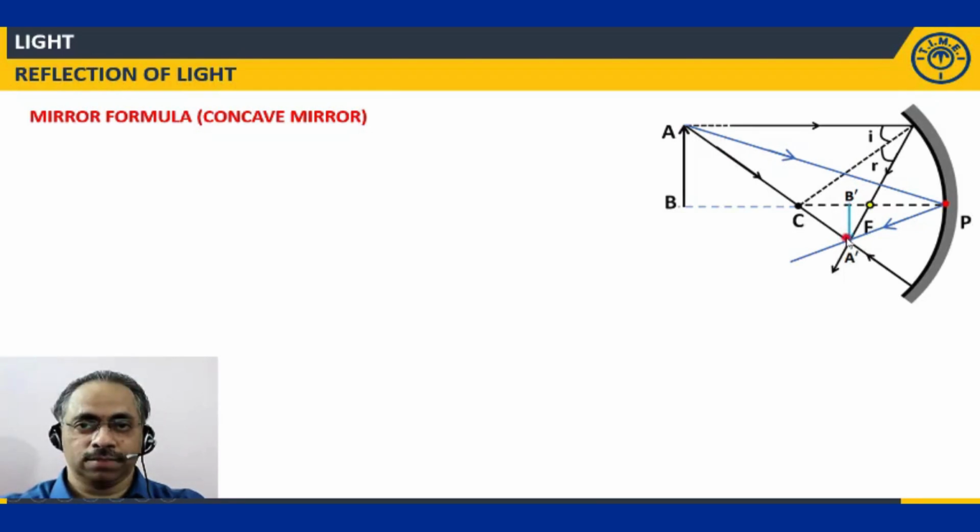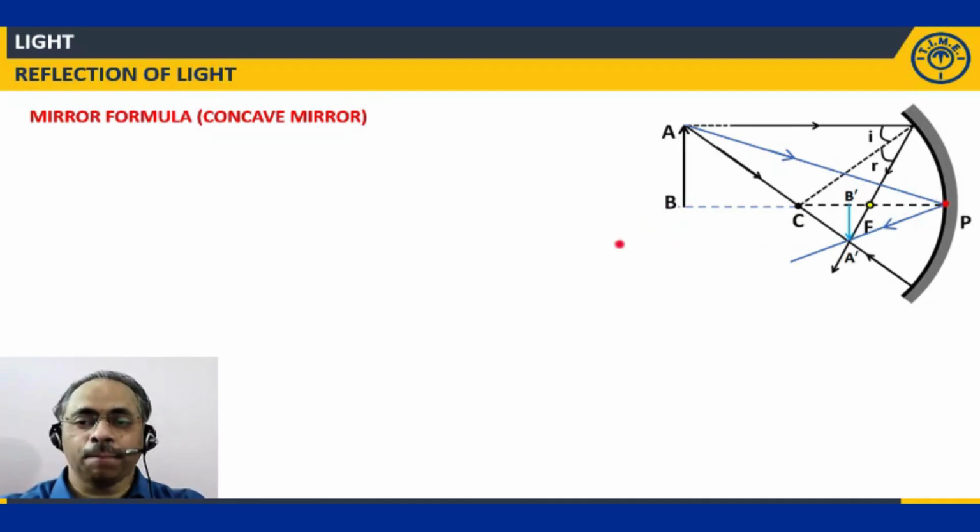The position where these two light rays are intersecting here, that is the point where I will get the image. Apart from these two light rays, I will consider one more light ray which is directed towards the pole of the concave mirror. It is getting reflected and it will pass through the same point. Now, where will I get the object distance? P to B, that is the object distance. And what is the image distance? P to B dash is the image distance, because A dash B dash is the corresponding image to AB. Clear?